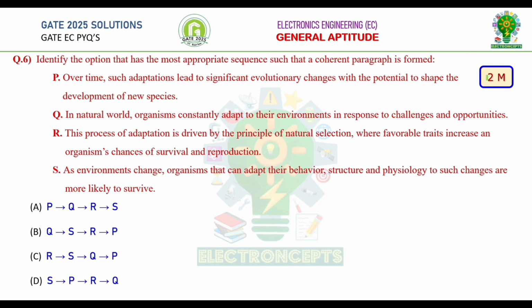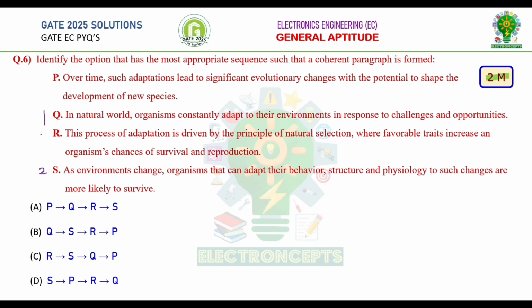Question number 6. This is GATE 2 marks question. Identify the option that has most appropriate sequence such that a coherent paragraph is formed. After studying given sentences, you can conclude that the statement Q comes first. In natural world, organisms constantly adapt to their environments in response to challenges and opportunities. And then the next statement comes, S: as environments change, organisms that can adapt their behavior, structure, and physiology to such changes are more likely to survive.